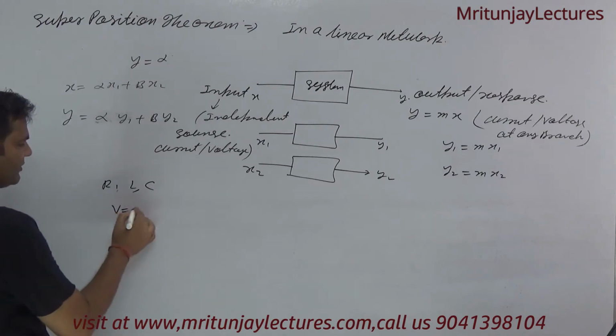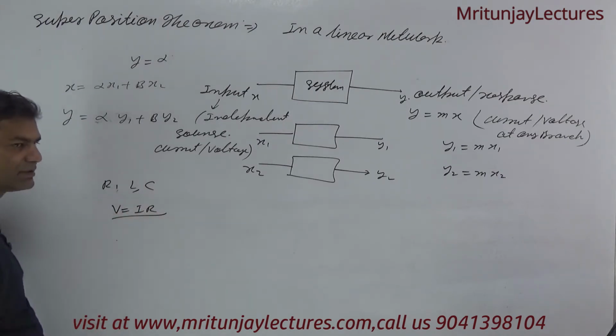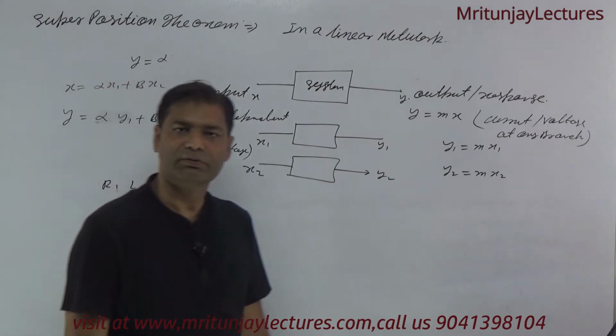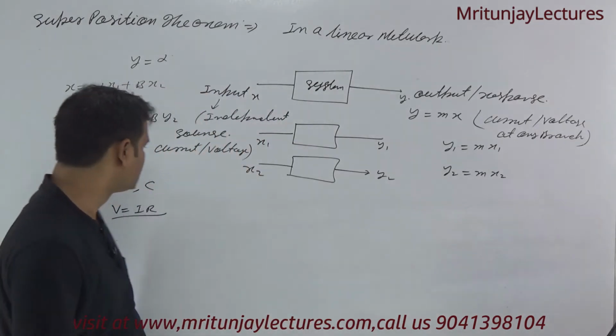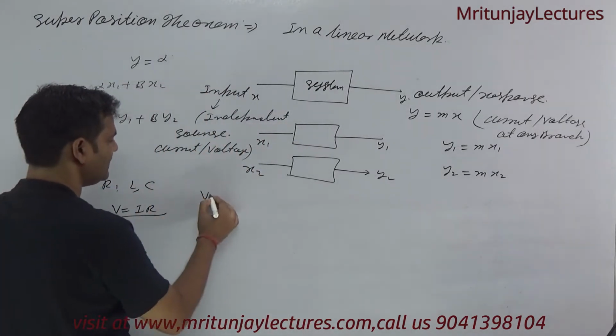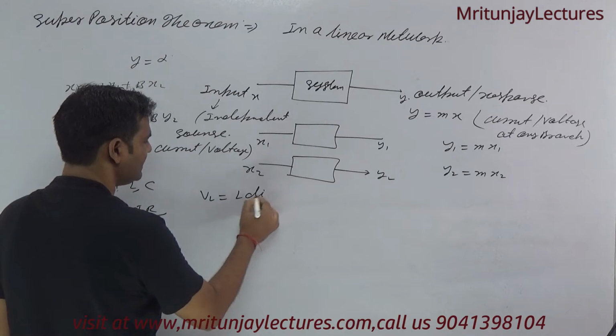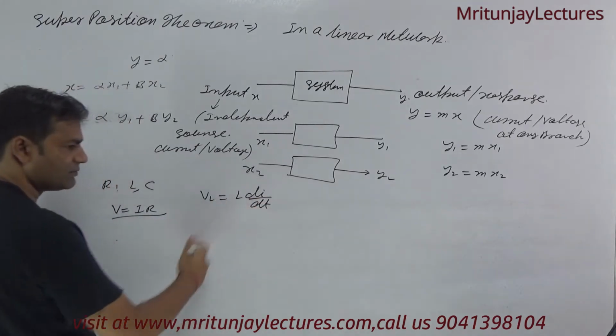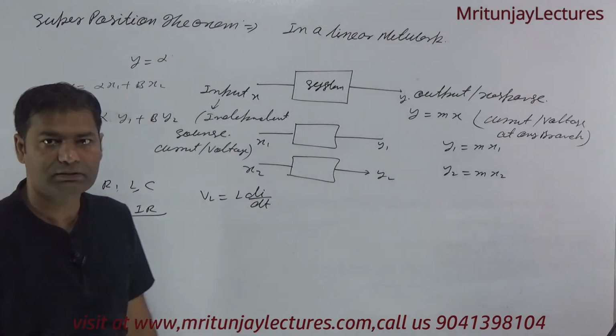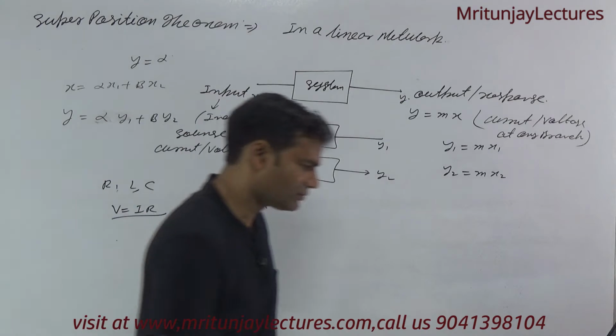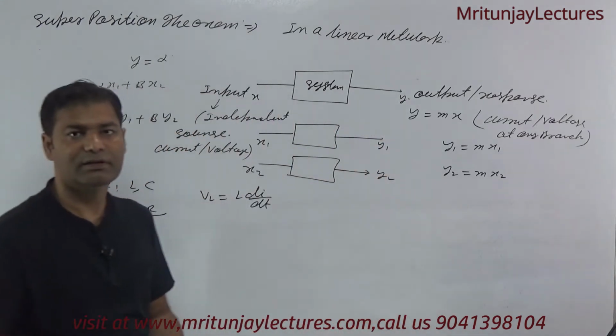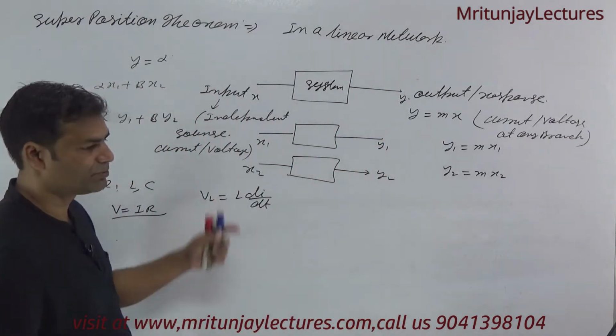I know that V is equal to IR. It is clear that is linear, it follows a linear response. But in case of inductor, VL is equal to L di by dt. This one is not linear. So how can you say it follows superposition?